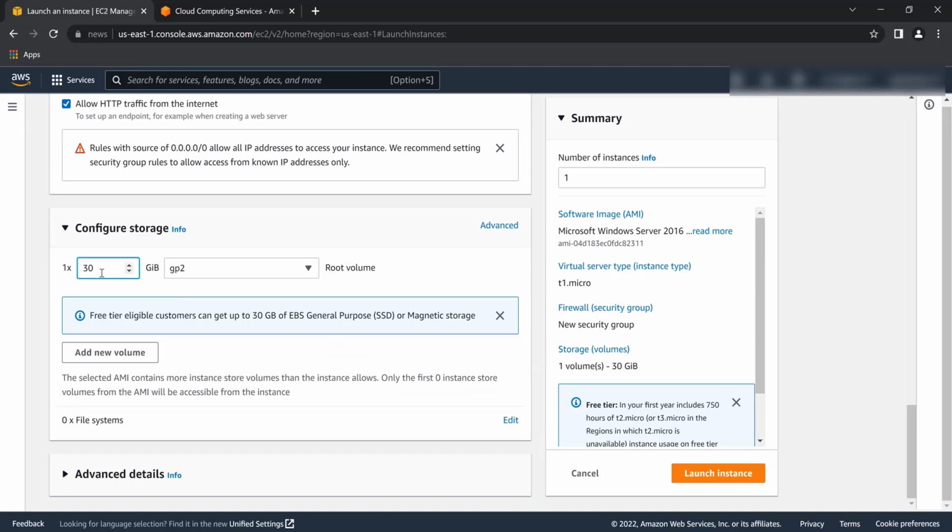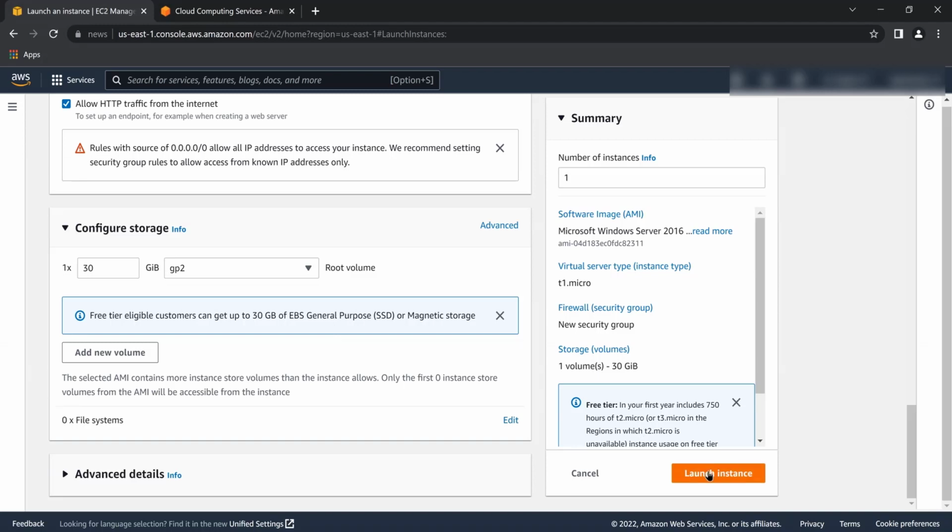And here you can see another one, something like 30 GB of SSD storage. You can increase it, but if you do, it will generate bills. It clearly says here that free tier eligible customers can get up to 30 GB of EBS general purpose SSD, which is absolutely fantastic. I think 30 GB is pretty big enough.